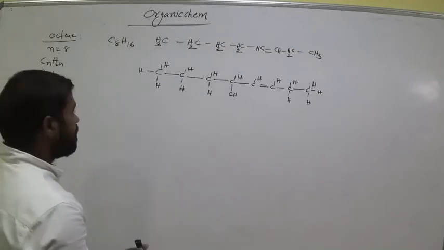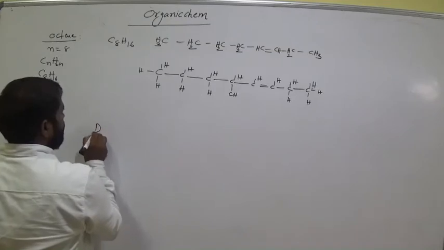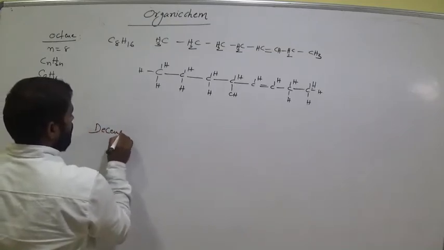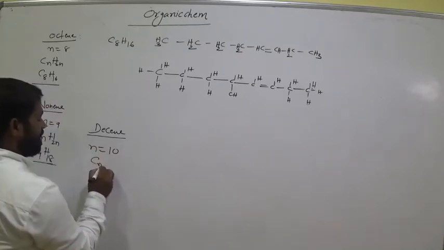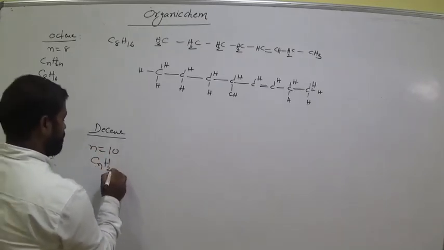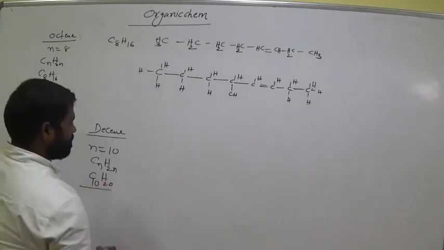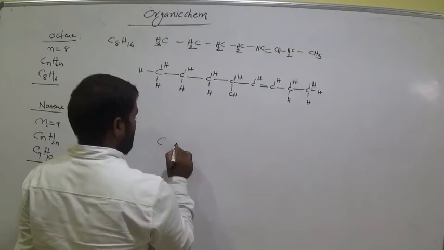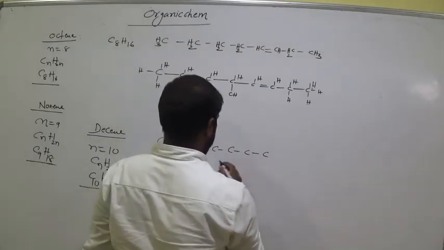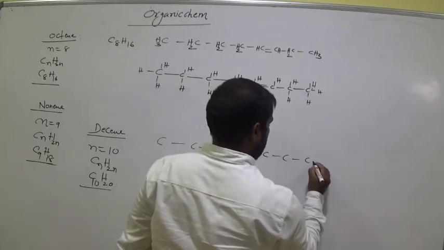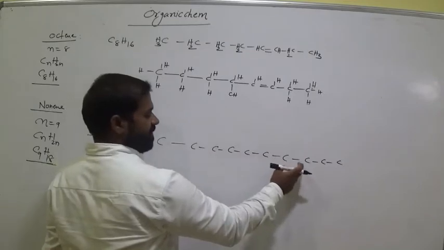Then go for decene. Dec means 10. N is equal to 10. CnH2n, C10H20. So, right. That means we have 10 carbons. Okay. 1, 2, 3, 4, 5, 6, 7, 8, 9, 10.